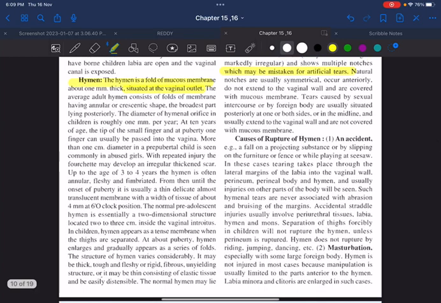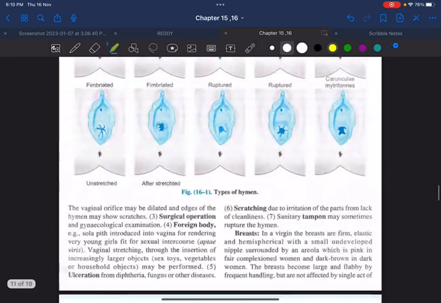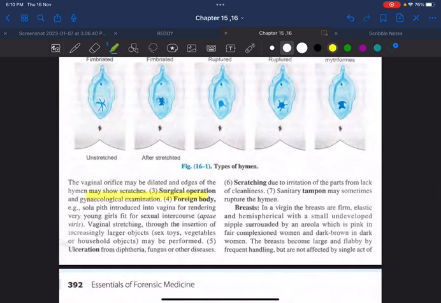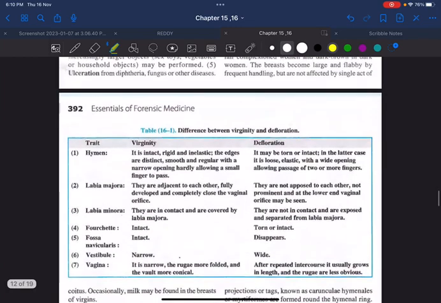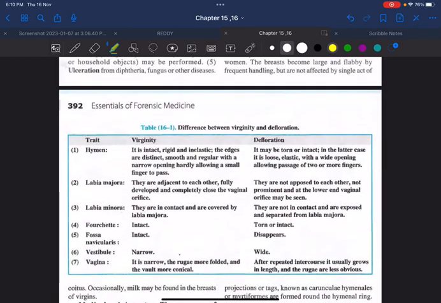Coming to the causes of rupture of a hymen. Number one, an accident, like using a vaginal tampon or riding a horse. Second is masturbation. That is why rupture of hymen is not an indication of virginity. Then surgical operation, any foreign body like vaginal tampons and scratching; sanitary tampons I have already told. So what is the difference between virginity and defloration?